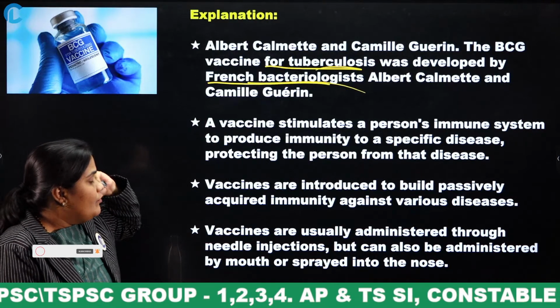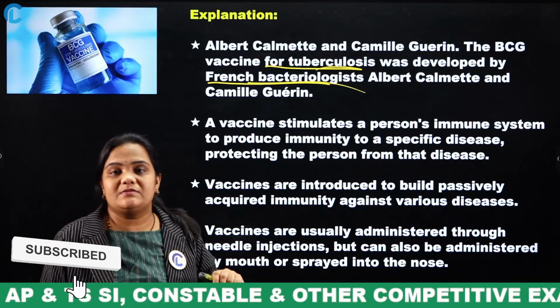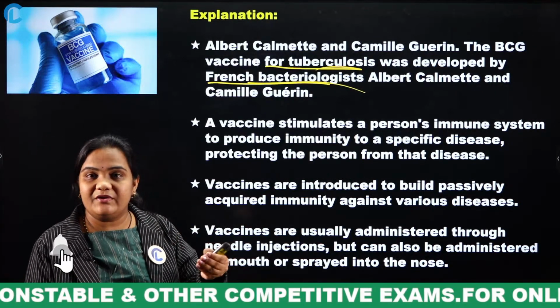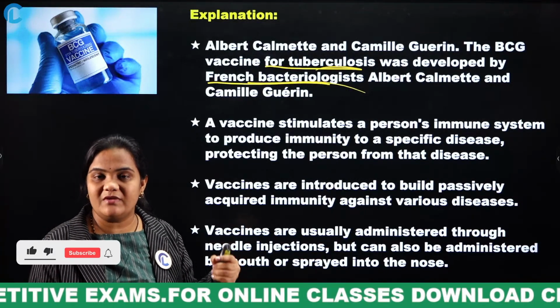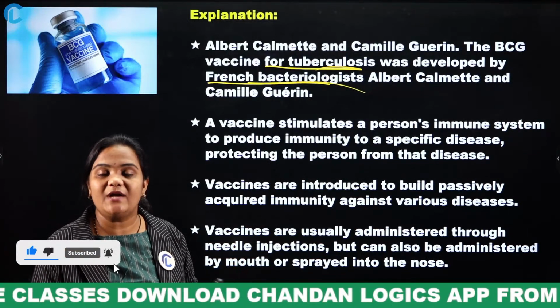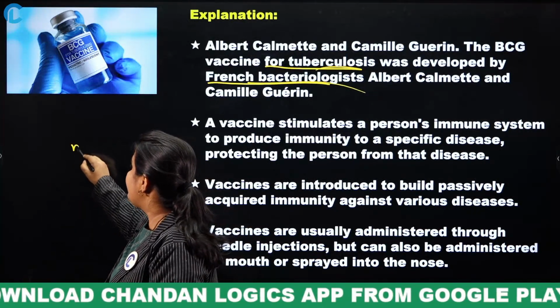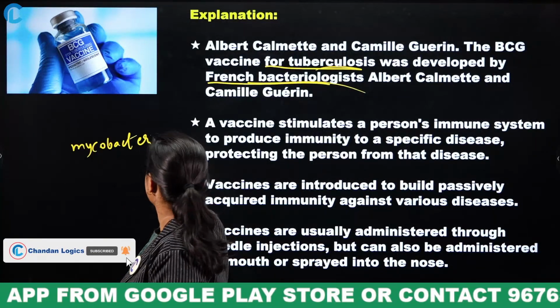What are the symptoms of tuberculosis? High fever, chills, headache. These are some of the symptoms of tuberculosis. Tuberculosis is caused by which bacteria? Mycobacterium. Remember, very, very important.